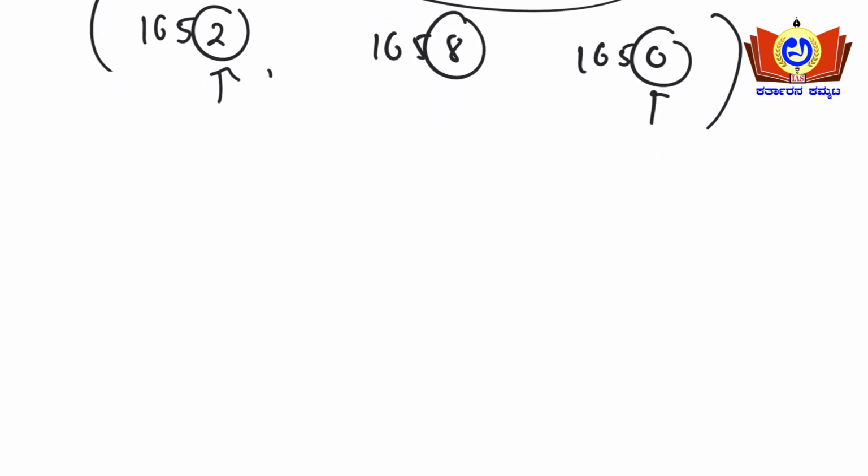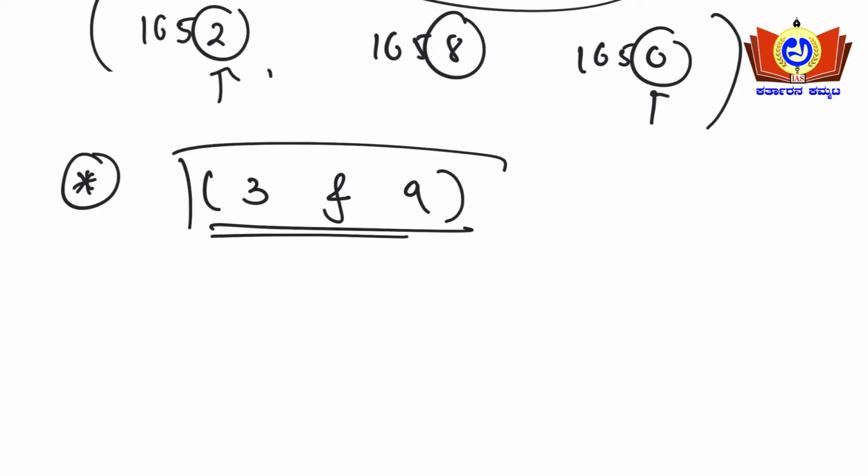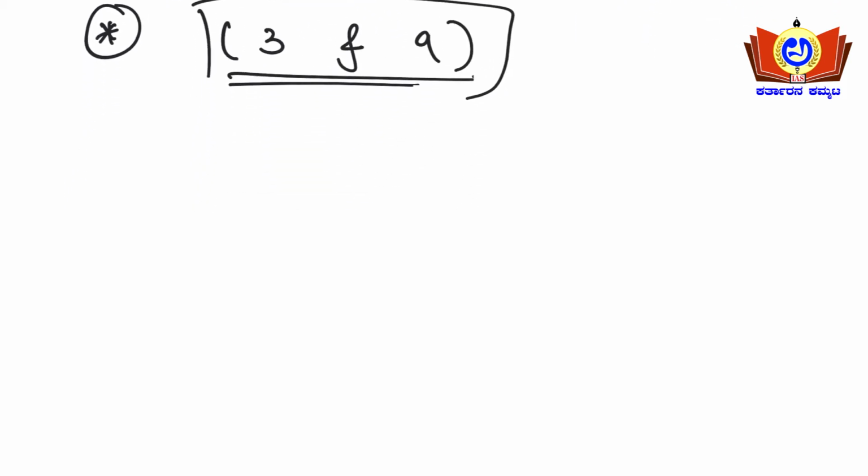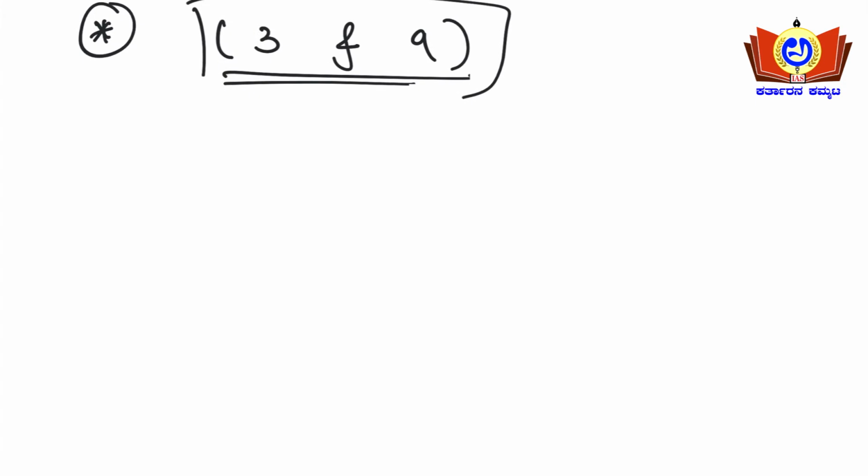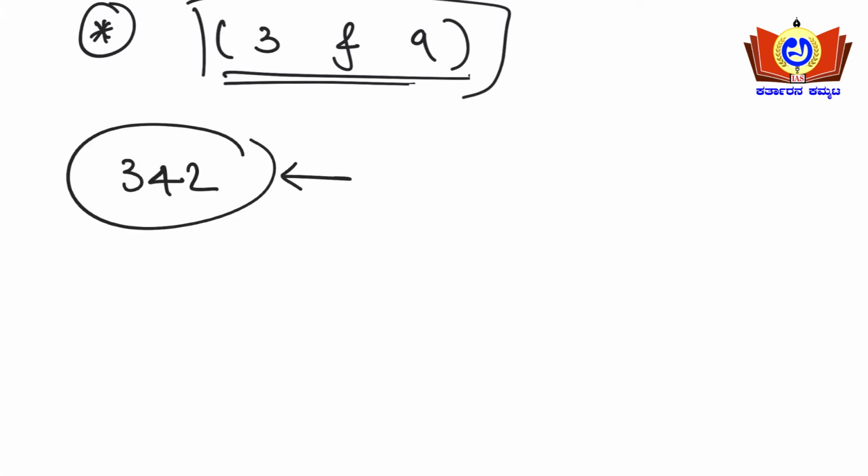So the next rule is 3 and 9. Which number goes with 3 and 9? What is the rule for 3 and 9 here? See here, you add the sum of the digits of a particular number. Say for example 342. 342 is a number I am taking as an example here. You need to add the individual digits, and the sum of the digits should be divisible by 3.